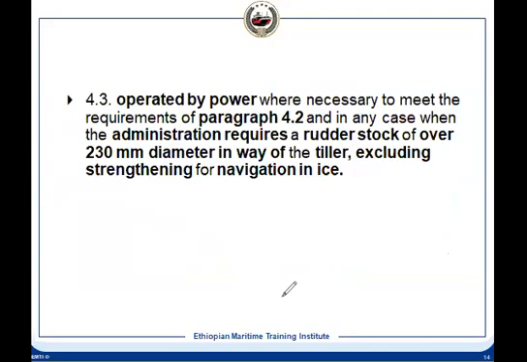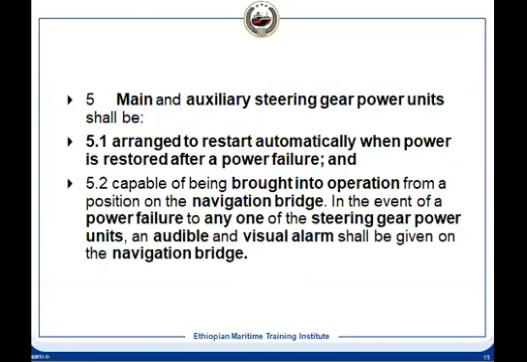Now, if the rudder stock diameter in way of the tiller is more than 230 millimeter, then it has to be operated by power, because here the power requirement is less. You are going to 15 degrees, and your speed is also less. So this is the requirement, excluding the ice strength and navigation in ice.